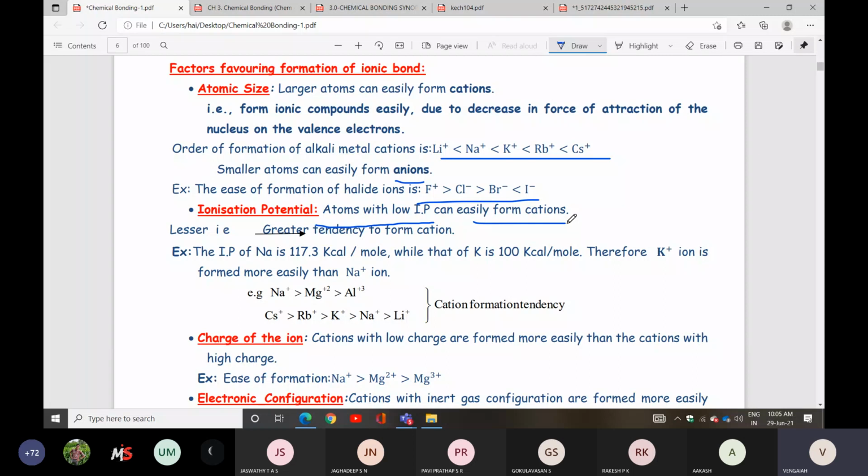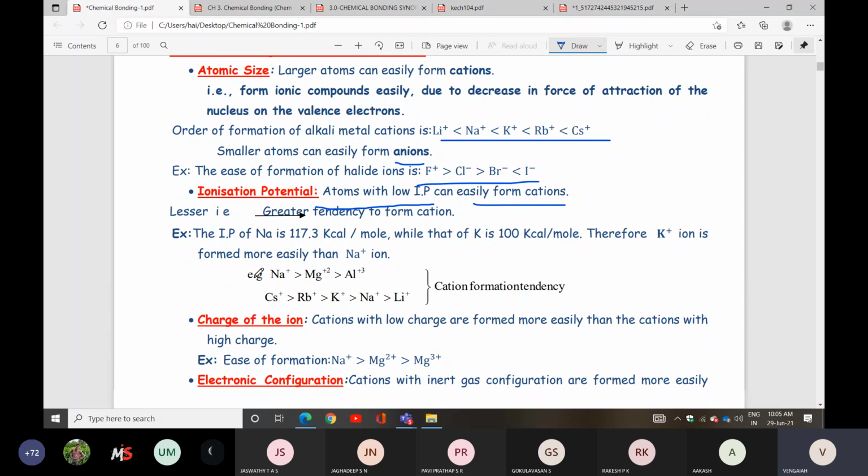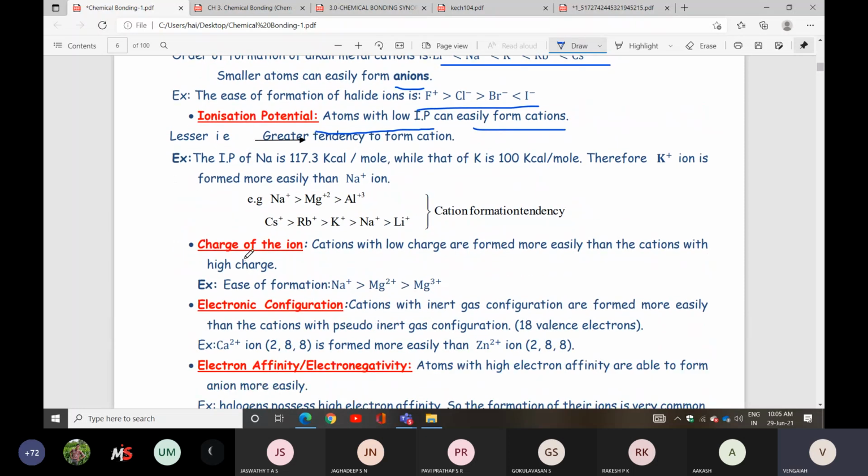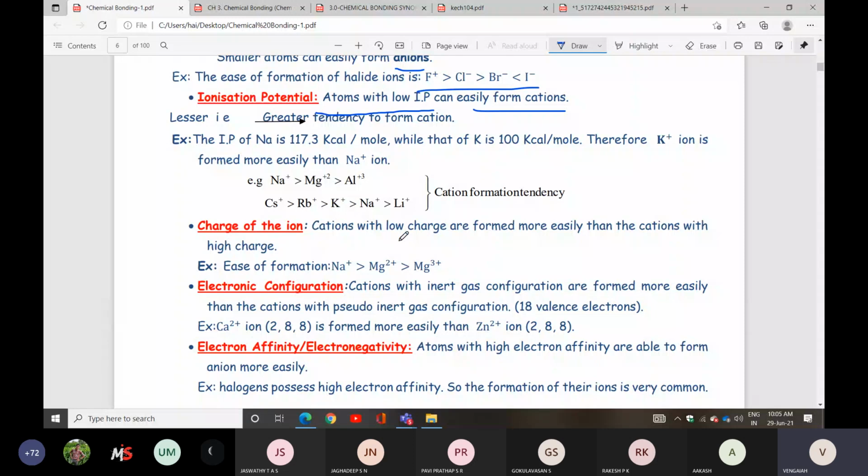Next one is charge of the ion. Cations with low charge are formed more easily than cations with high charge. So it will be formed easily. You can take the main point: cations with low charge will be formed more easily than cations with high charge.